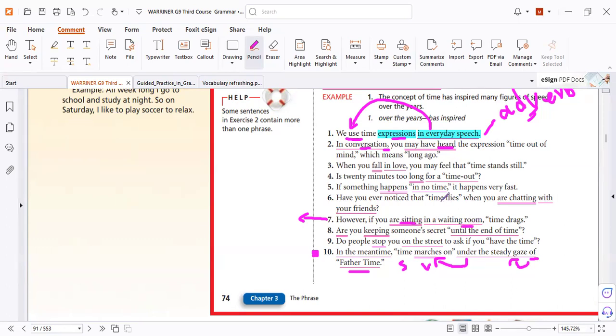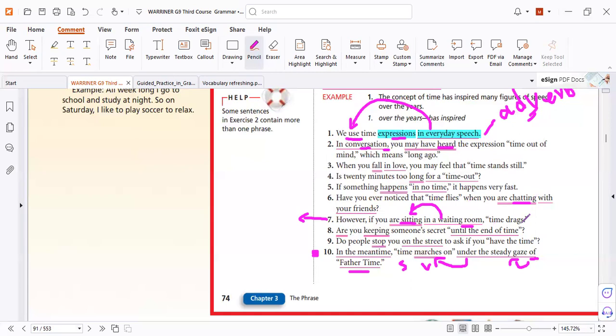So it's correct. Can I say you are sitting in time drags? No. You catch it? If this phrase comes after what it modifies, so it's incorrect place. That's why. Again, with your friends, preposition phrase, but it's placed after the verb. Is it incorrect place?